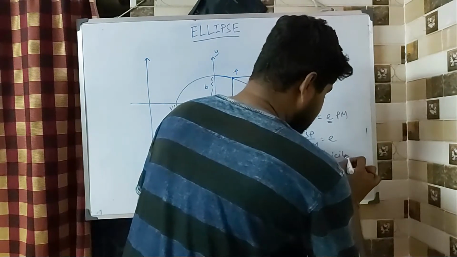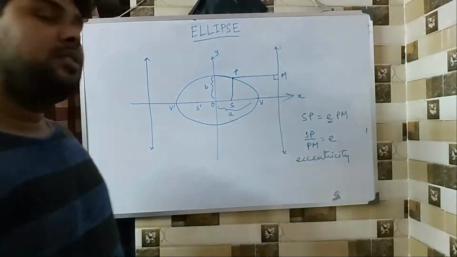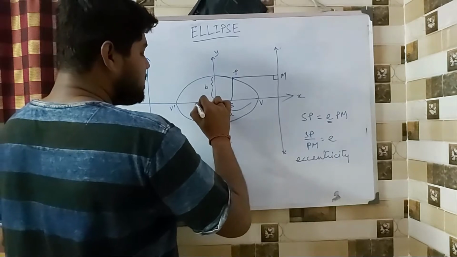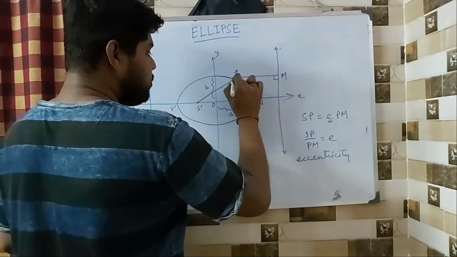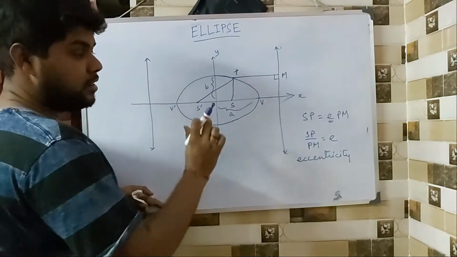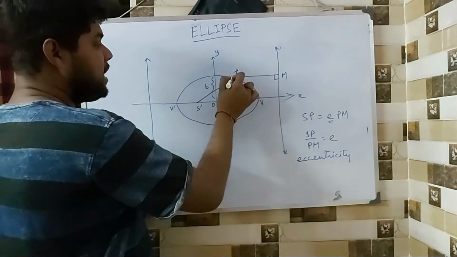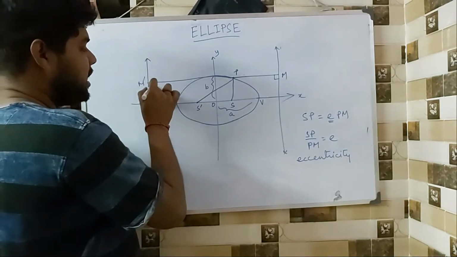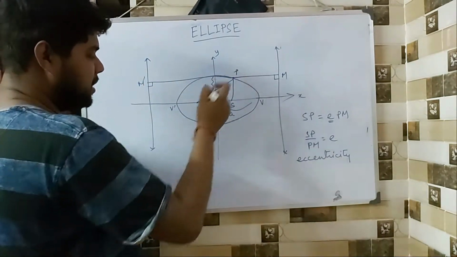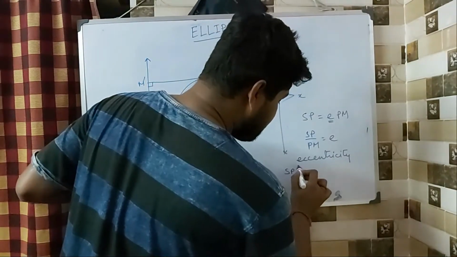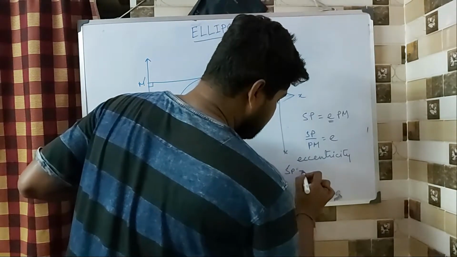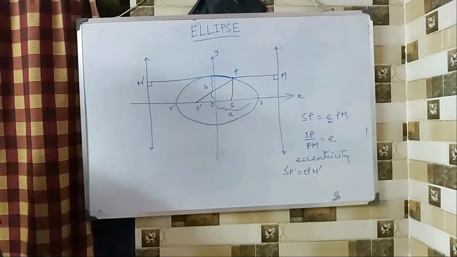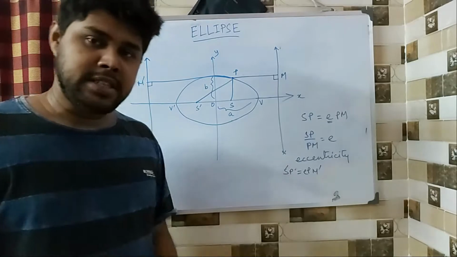Eccentricity. Fine. So the same way, if I would have drawn this from this focus, if I would have taken the distance, and then I would have had to take the distance on this side, then this S dash P, the same thing would have happened. S dash P is equal to e times PM dash. The same ratio, whatever this ratio is.